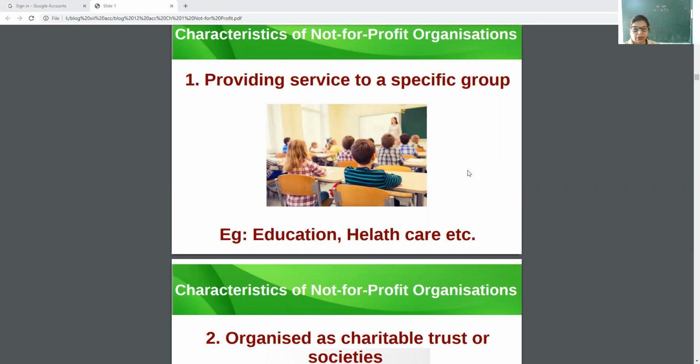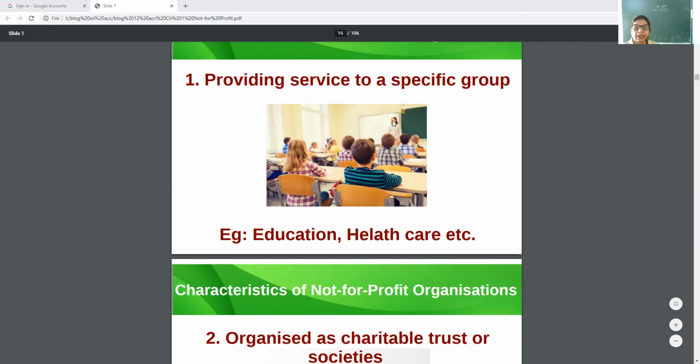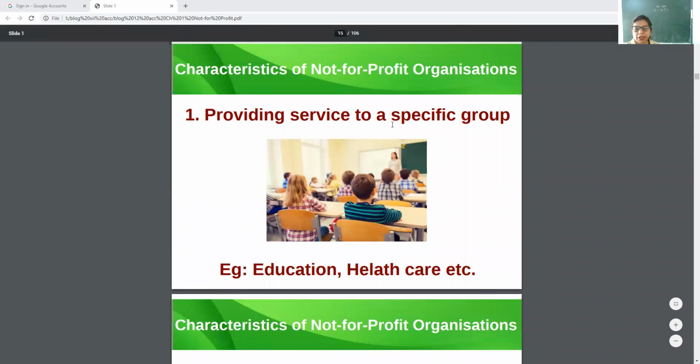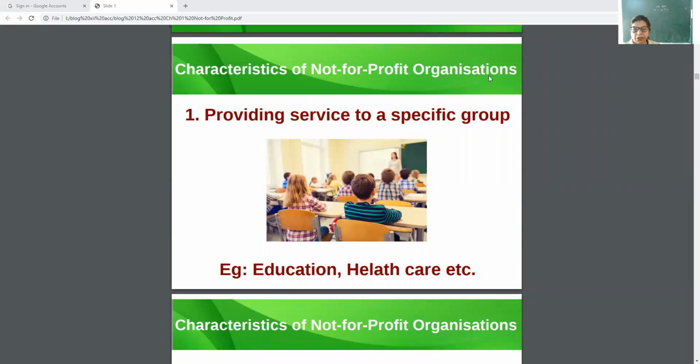First feature, they provide services to the group of society. Means we can say that non-profit organizations specifically are to provide services, like they are working in education, in health care services, and they work for the betterment of society, my dear children.